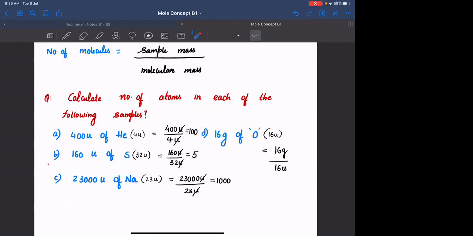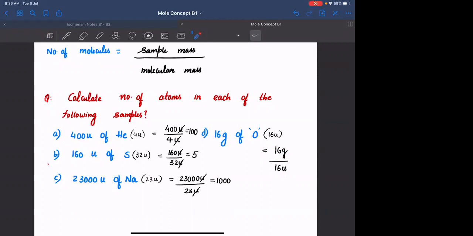Clear? In general, the masses which we get in the questions will be in terms of grams only, because the AMU amount is negligible. It is not visible to the naked eye. If you take some grams of substance, then only it will be visible, and you can do calculations on that amount. So if I give you 16 gram of oxygen, you are unable to calculate the number of atoms of oxygen because we don't know the relation between gram and AMU. So first let us try to derive the relation between gram and AMU.